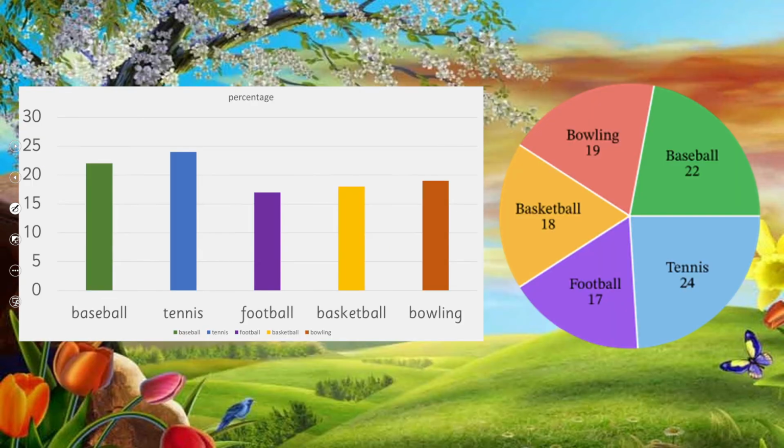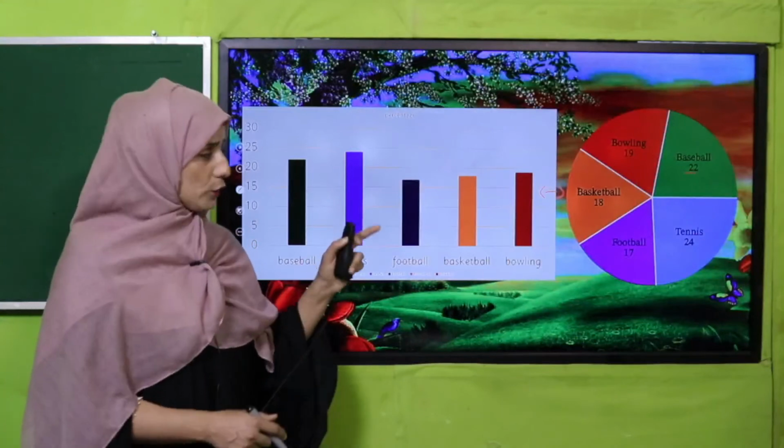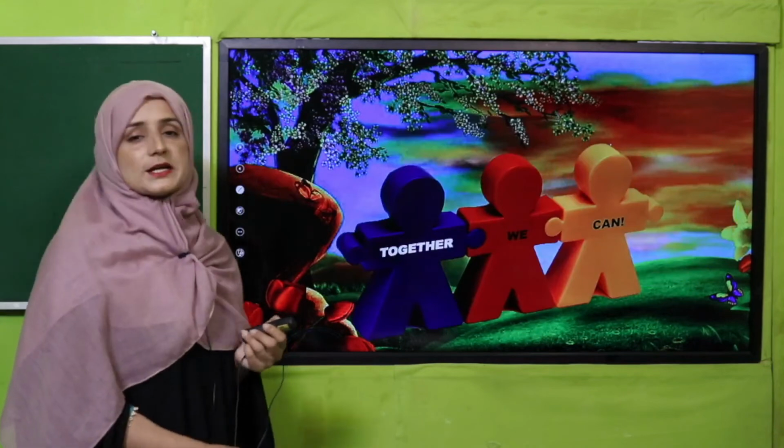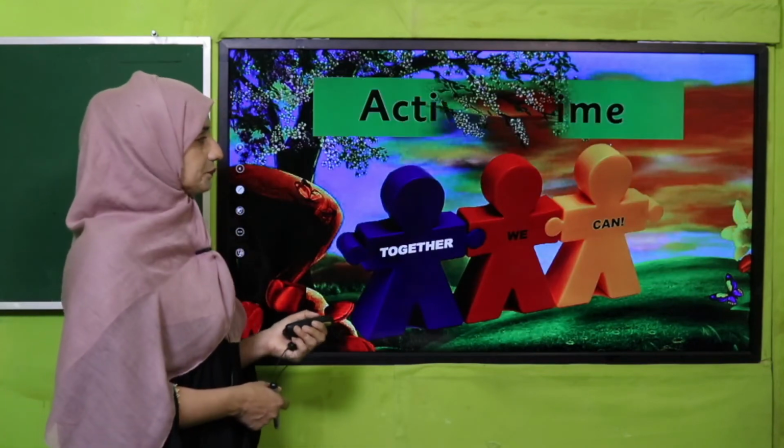So let's compare both. There is the pie chart and there is the bar graph, and you can judge the difference. Baseball 22, same is there, my dear students. In this way we can represent data on both a bar graph and a pie chart. My dear students, if you have any confusion about percentage, you can discuss it with your maths teacher also. So let's perform an activity in our class now.